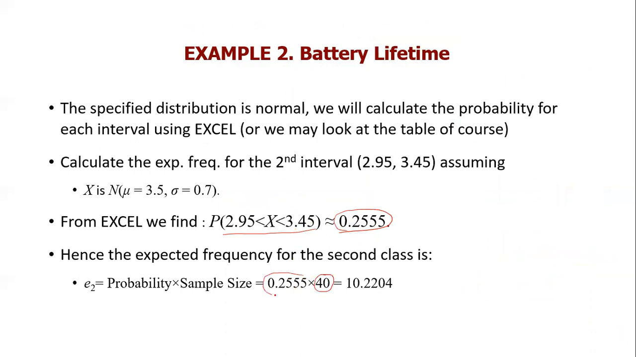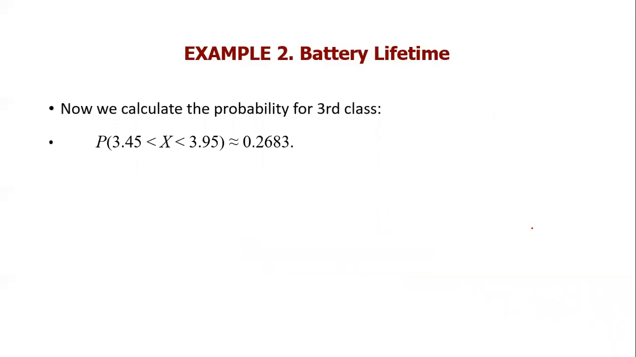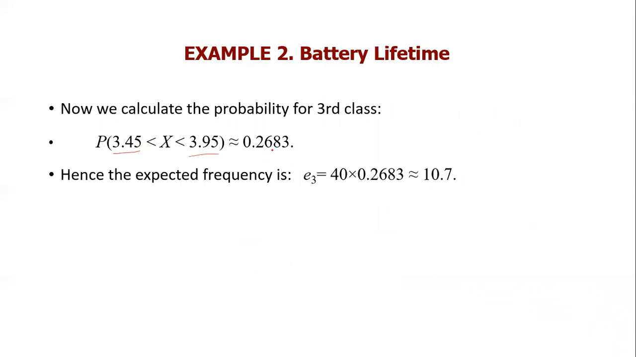It turns out that this is equal to 10.2204. Generally, we just omit the rest of the digits except the first decimal. So the expected frequency turns out to be 10.2. This is my expected frequency. For the third class, again, we calculate the probability that X is between 3.45 and 3.95, which is equal to 0.2683. And here the expected value is 10.7.